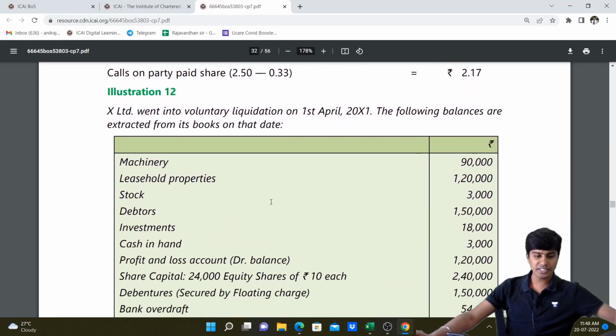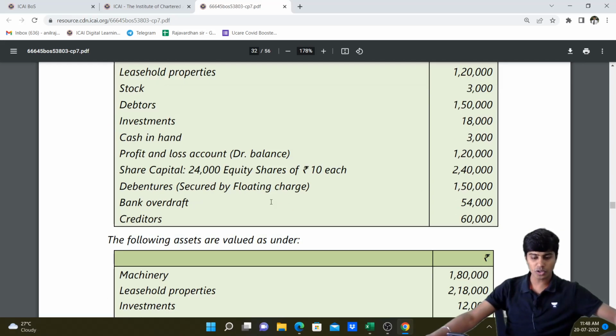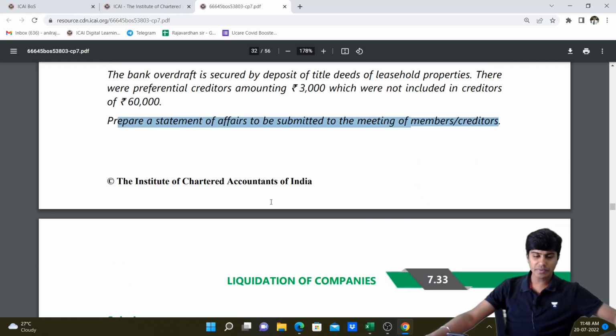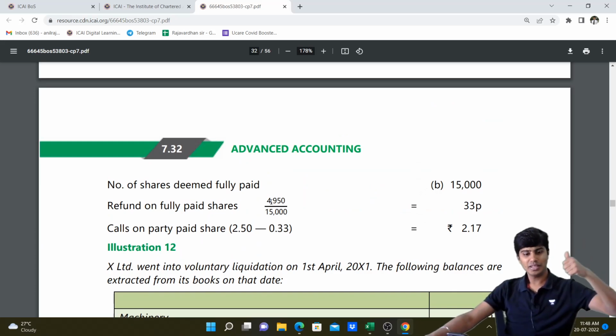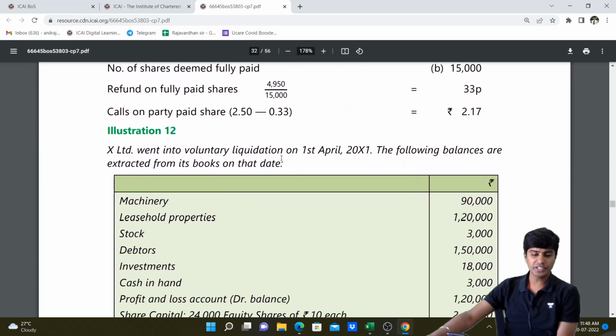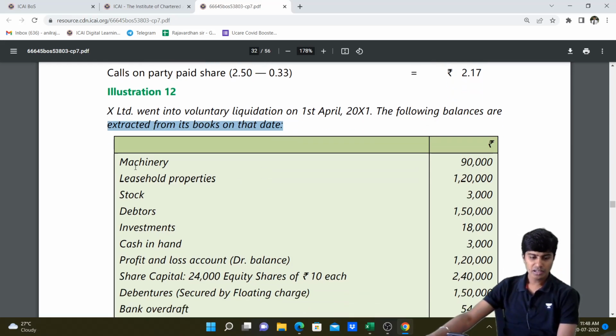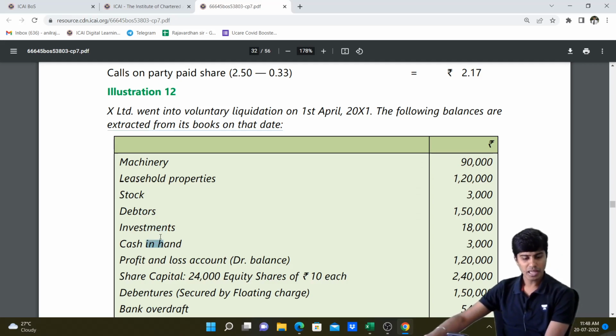You can start seeing this question from your ICM material also, your copy of ICM material. This is from page 7.32. X Limited went into voluntary liquidation on 1st of April 2011. The following balances are extracted from its books on that date. Firstly, machinery, leasehold property, stock, debtors, investment, cash in hand. All of these are assets.